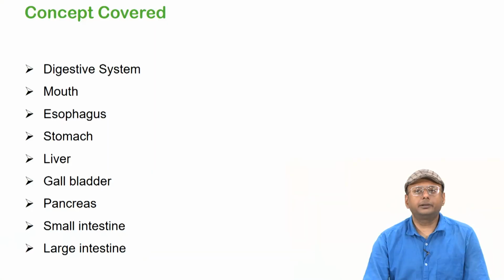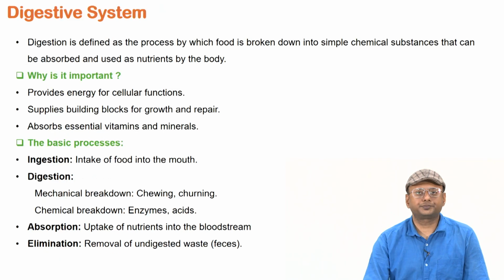So, what different concepts or topics will be covered in our digestive system? We will discuss in general the anatomy of our digestive system, then the mouth, esophagus, stomach, liver, gallbladder, pancreas, small intestine and large intestine. Briefly we will cover their structure and their functions.